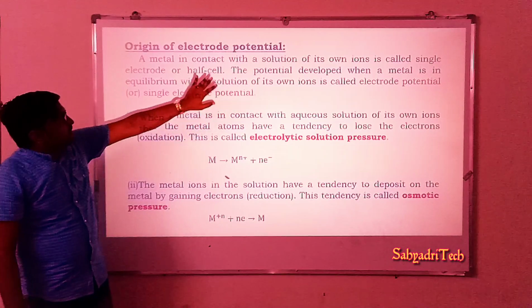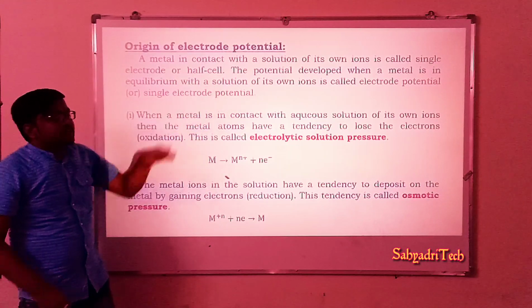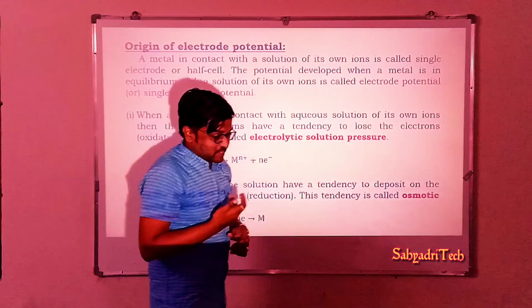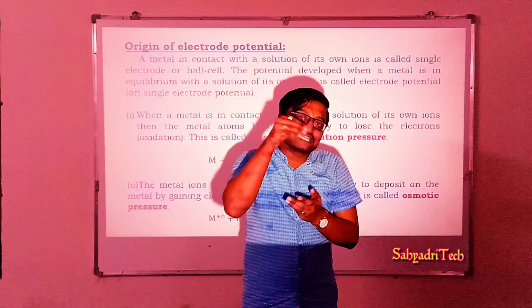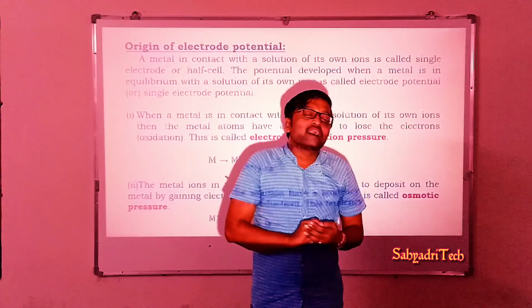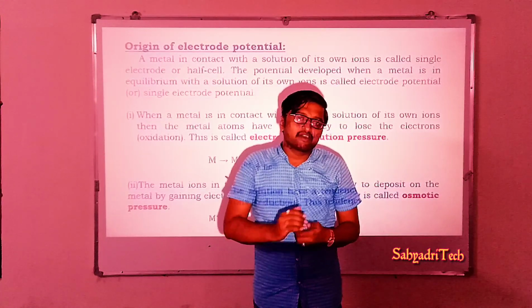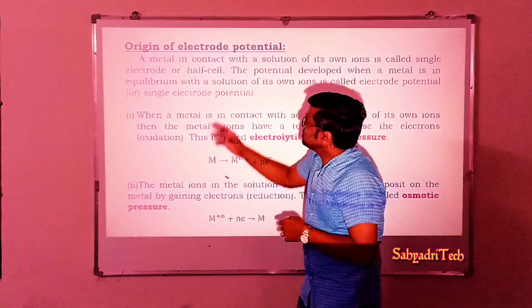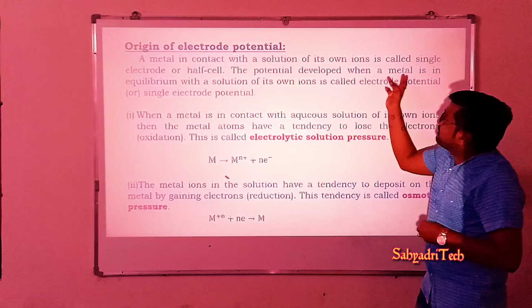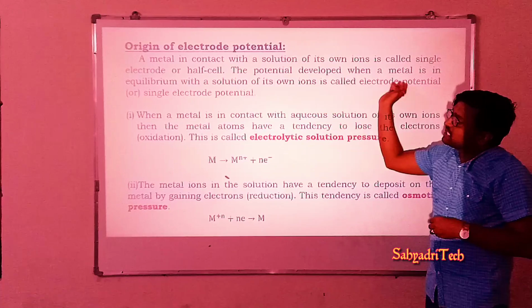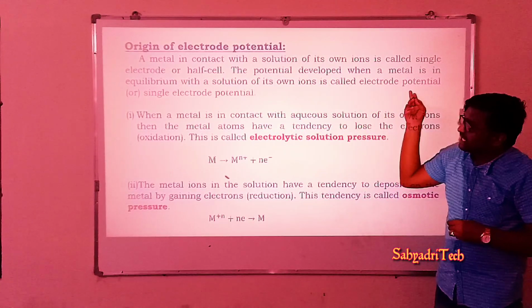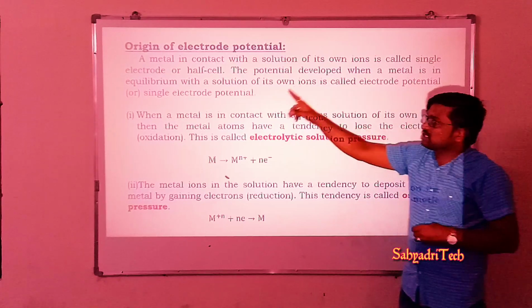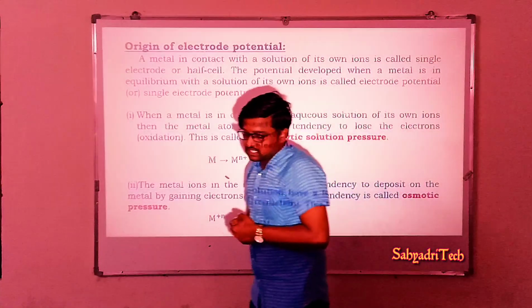So I repeat, what is electrode potential? The potential developed. And potential develops only when a metal is in contact with its own ionic solution. There develops a potential. So the potential developed when a metal is in contact, or I can say in equilibrium, with the solution of its own ions is called electrode potential, or it is also called single electrode potential.